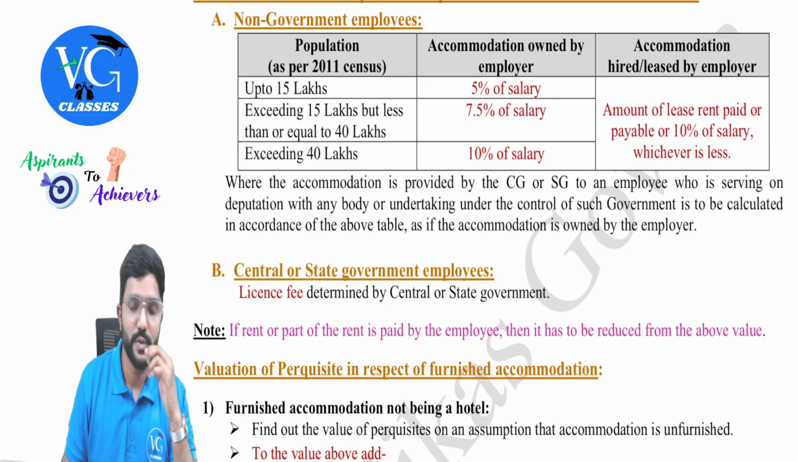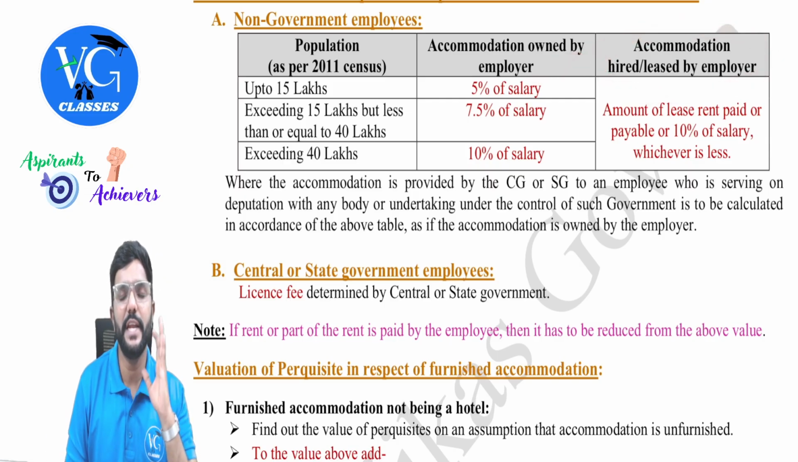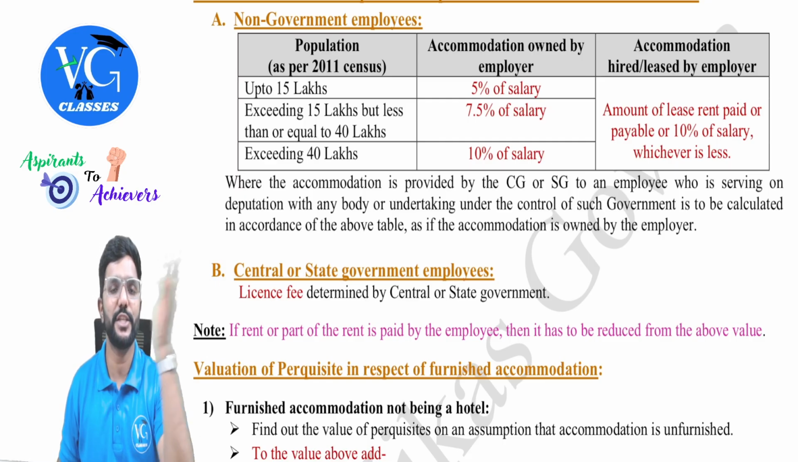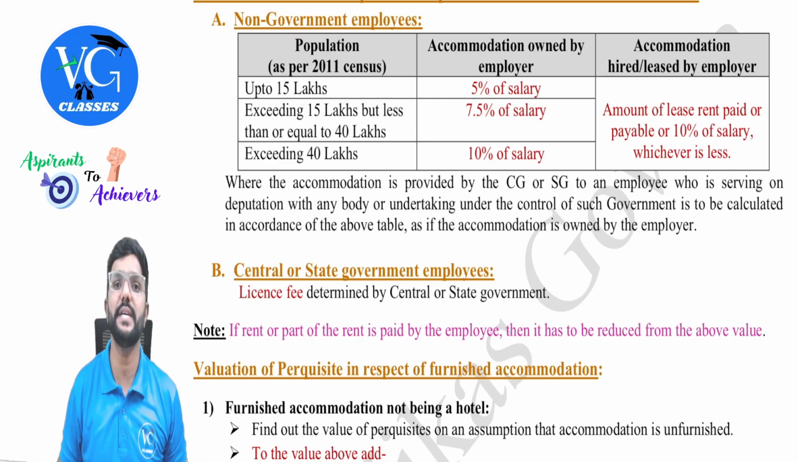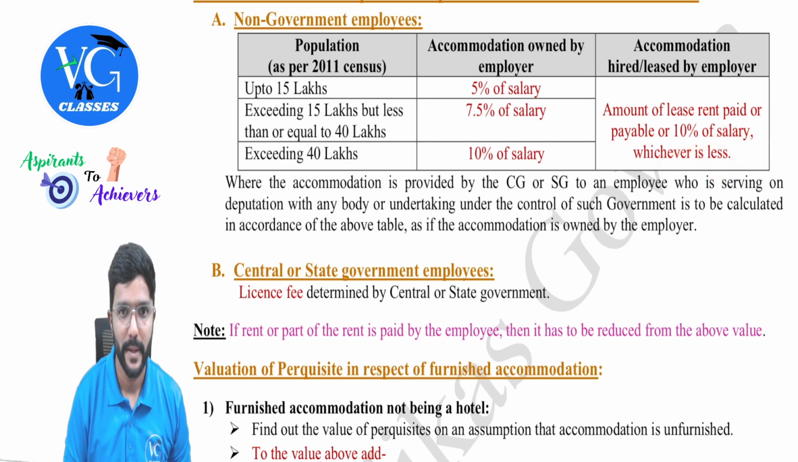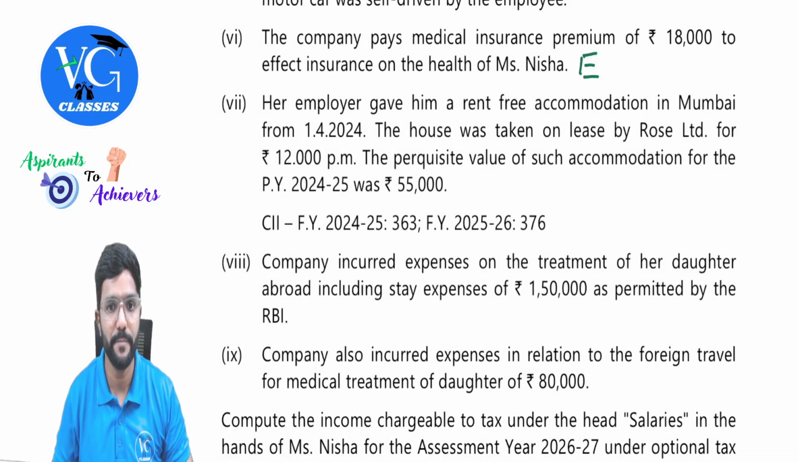Got it? So, as accommodation is hired or leased by the employer, we need to take 10% of salary, irrespective of the population of the city. 10% of the salary or actual hire charges paid by the employer, whichever is lower. Whichever is lower. This is for non-government employees, and obviously Nisha is a non-government employee.